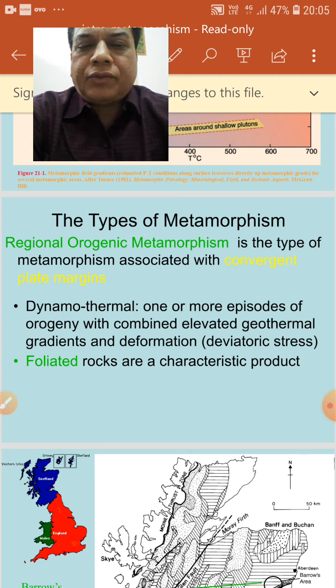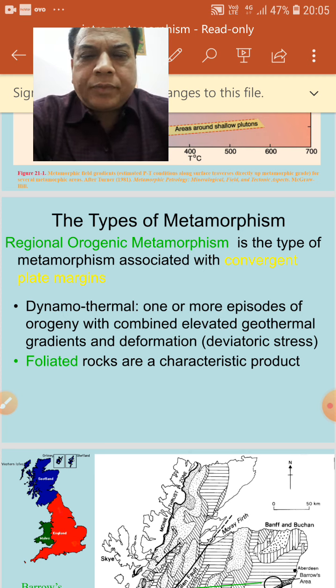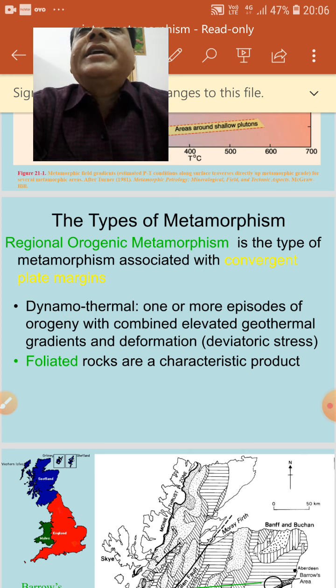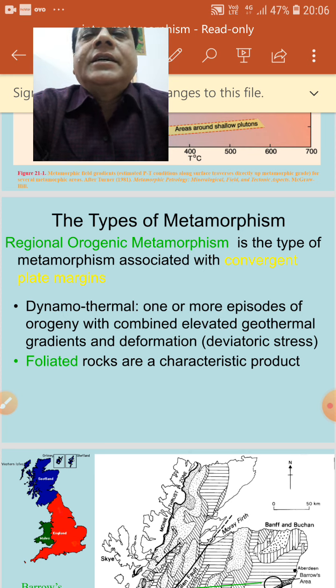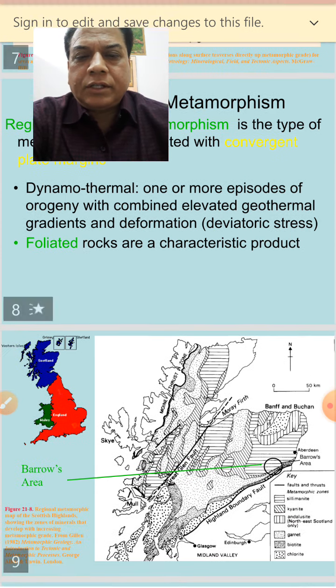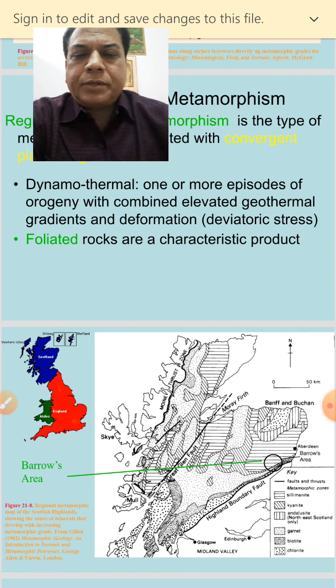Once we say regional metamorphism, it means a type of metamorphism which occurs over an area of wide extent, affecting large rock volume, and is associated with large scale tectonic processes such as ocean floor spreading, crustal thickening related to plate collision, deep sea subsidence, etc. This is dynothermal metamorphism, meaning one or more episodes of orogeny combined with elevated geothermal gradients and deformation.